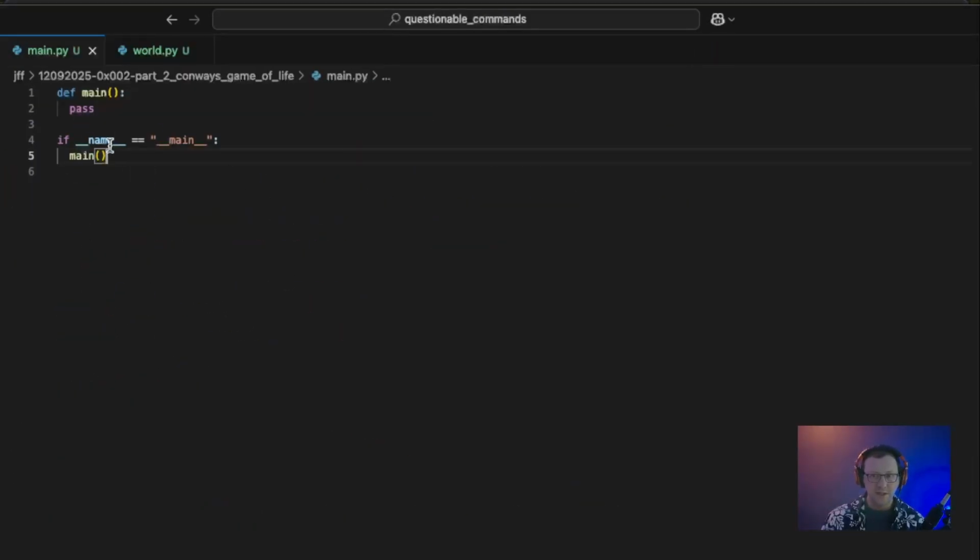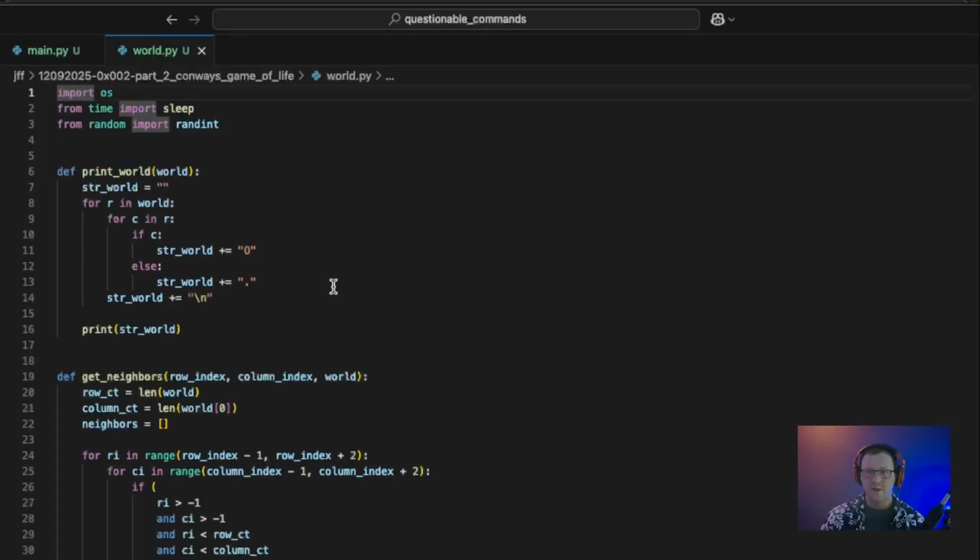So effectively what is happening here, it's evaluating whether or not this is the main execution thread, and if so, that's why it's literally called main. If so, we'll go ahead and execute code. If some other process is importing code out of here, this prevents this code from being executed. Hopefully that made sense. But with the basics out of the way, let's move on to our world.py.